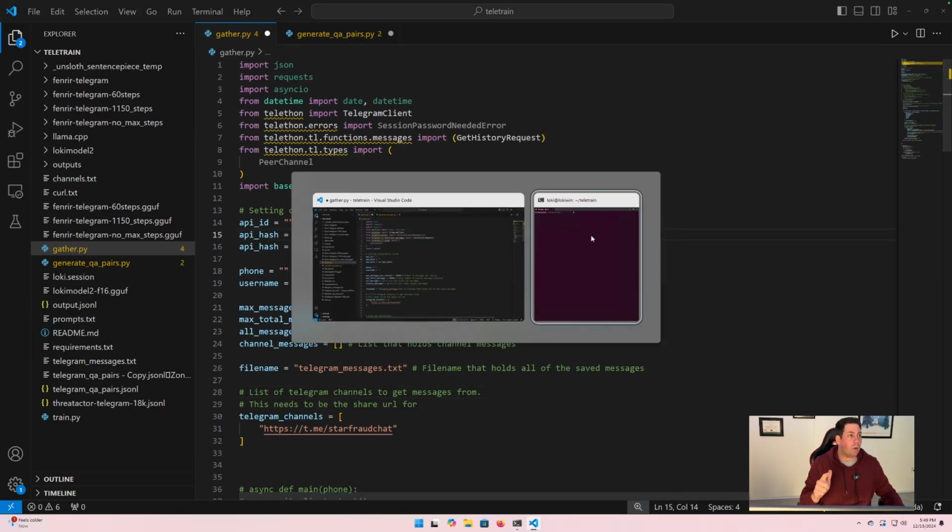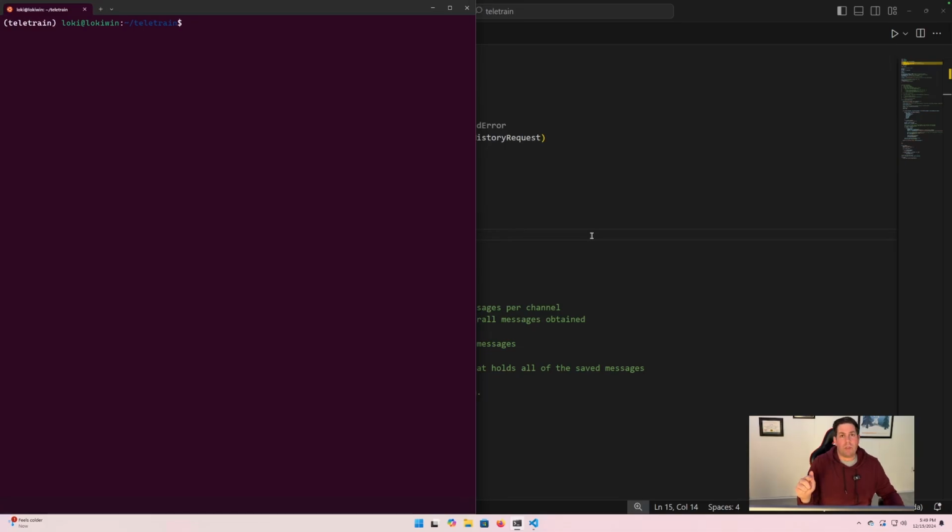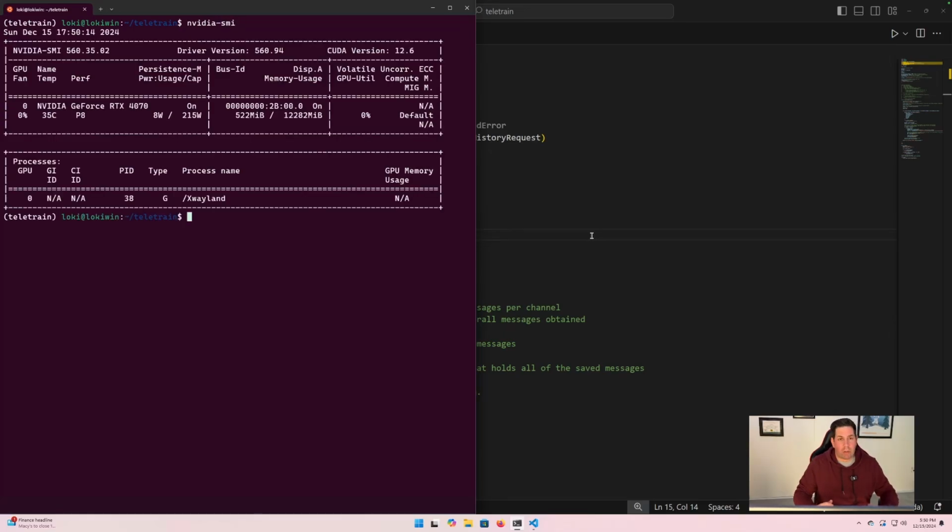The other thing I want to call out is that I ended up using WSL on a Windows box. I have an NVIDIA 4070, and setting up and managing NVIDIA drivers on Ubuntu and Mac is possible, don't get me wrong, but it's a huge pain. When we do a lot of these things, it turns into a headache because you need specific CUDA versions, for example, and specific NVIDIA versions. This turned into a huge headache for me, so what I ended up doing was just using WSL, because it's a lot easier to manage all the drivers on Windows.